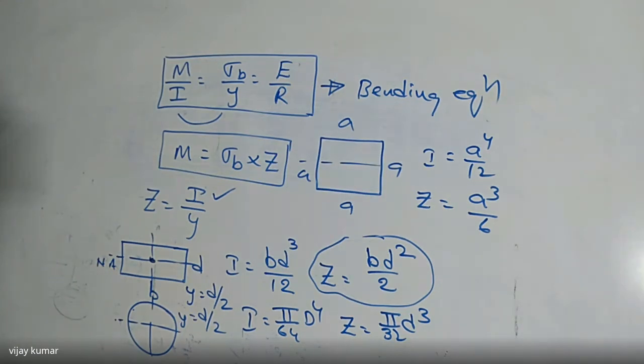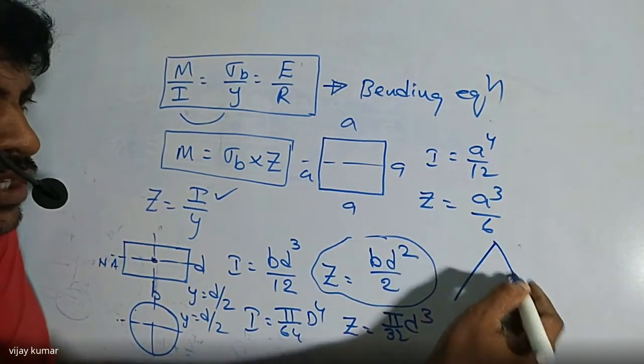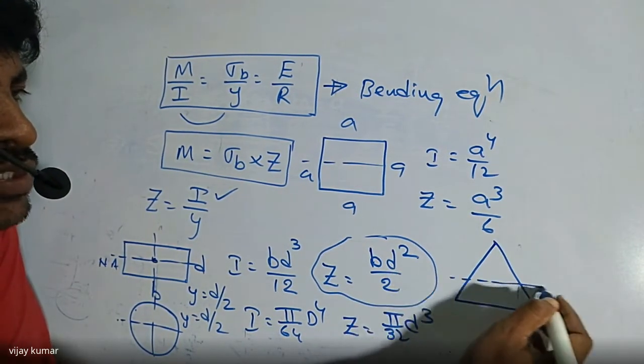All of you know this very well. Whenever the cross section of the beam is given, we can calculate very easily the I value and the Z value. For the triangular section also, we know that very well. So this is the triangular section, and this is the neutral axis.